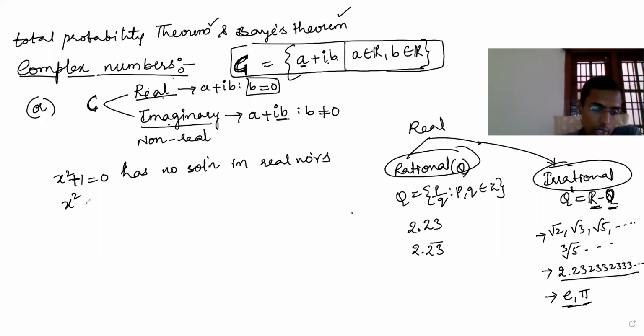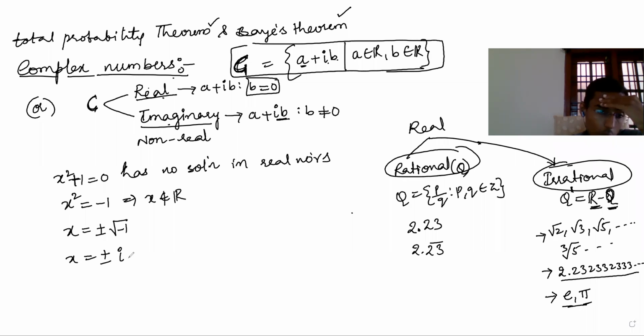If you solve this, x square should be minus 1, but x cannot be that. That implies x cannot be a real number, because whatever real number you take, x square is not minus 1. Therefore, x equals plus or minus root of minus 1. This root of minus 1 is given a name, imaginary, that is i. Therefore, root of minus 1 is assumed as i.